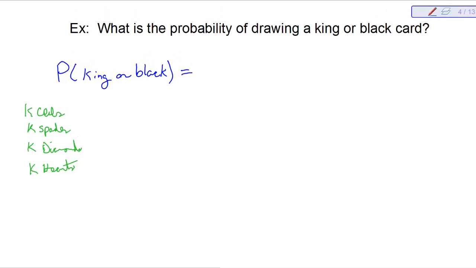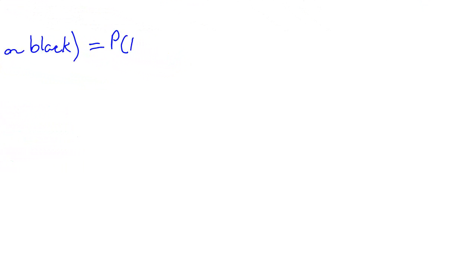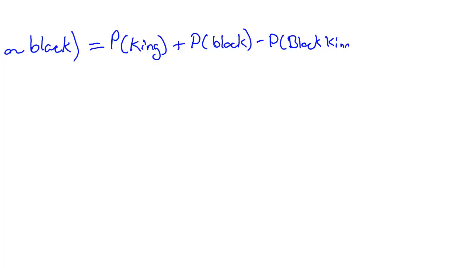So whenever we do our calculation, it's the probability of being a king plus the probability of being a black card minus the probability of being a black king. Because being a king includes all four of these, whether you're red or black. And therefore that is going to be 4 out of 52.